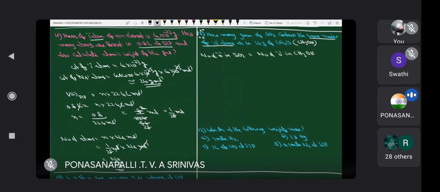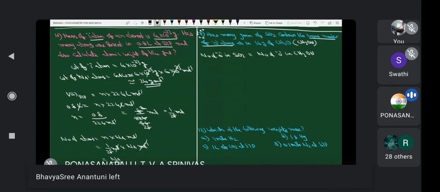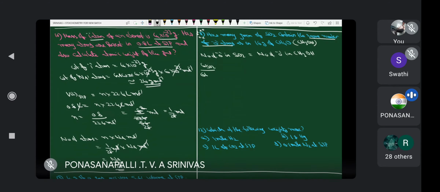Weight of sulfur dioxide by molecular weight of sulfur dioxide into Na mole inverse. This is the number of molecules, into atomicity of oxygen in sulfur dioxide, 2.